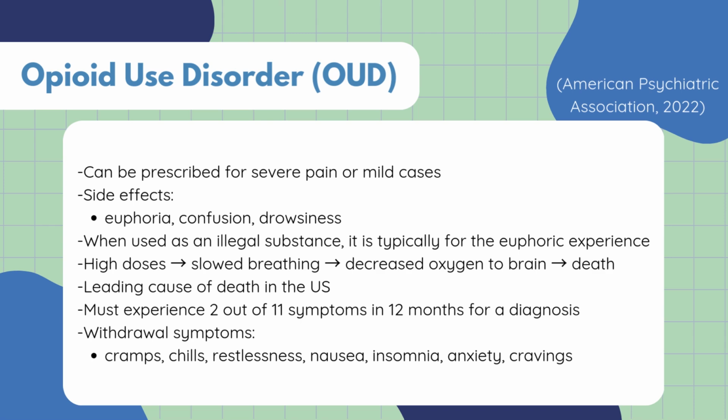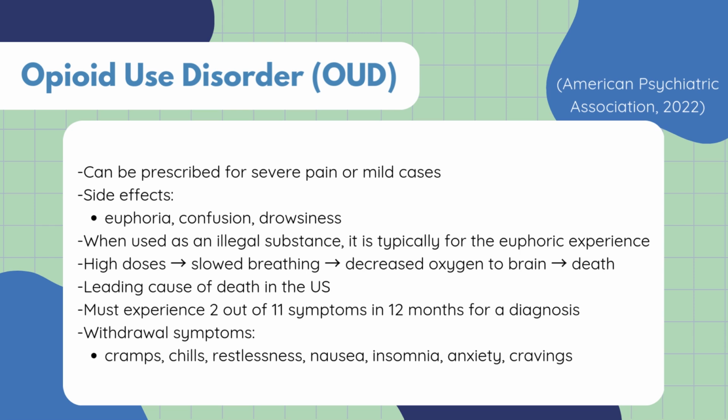The real danger of consuming opioids comes when it is taken in high doses. Opioids can slow breathing so much that the brain doesn't get enough oxygen, which can result in a fatal overdose. In the United States, opioid overdose continues to be a major public health crisis, with approximately 87,000 overdose deaths reported last year.